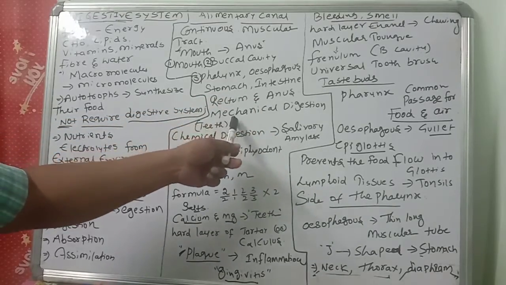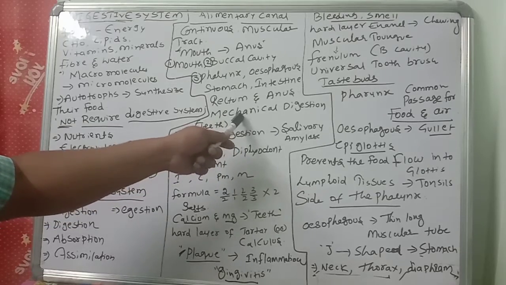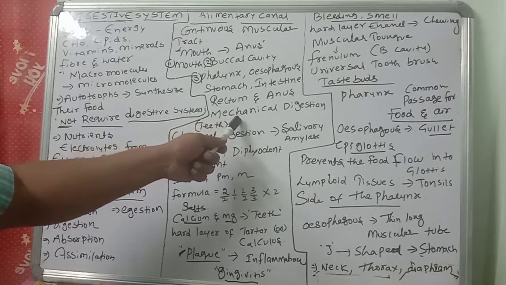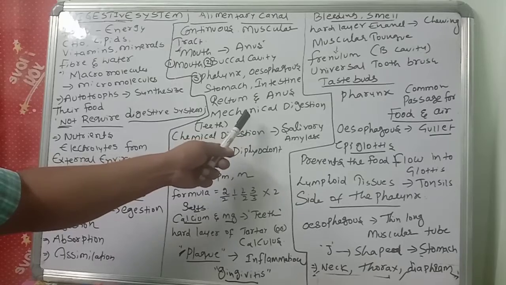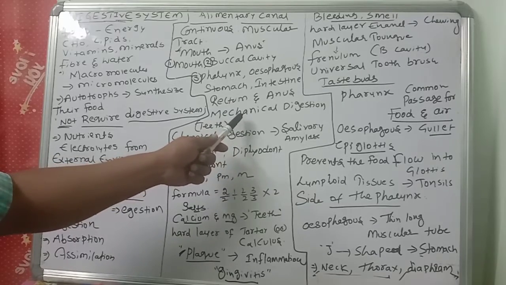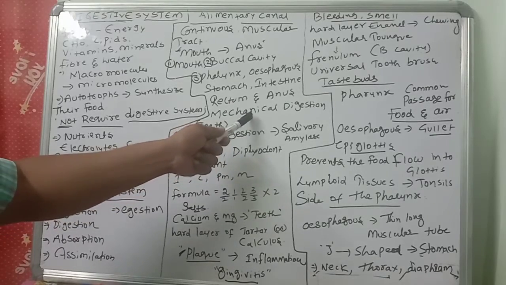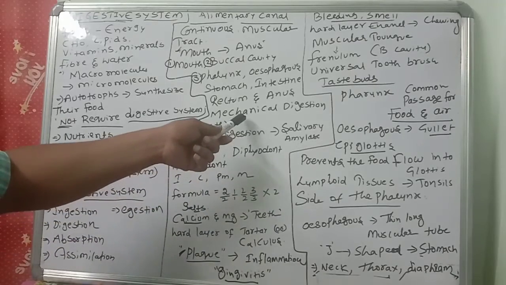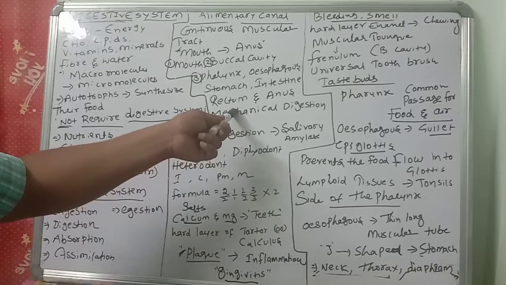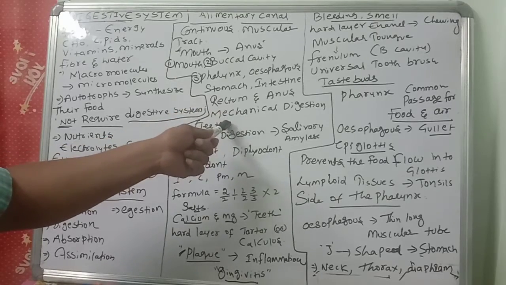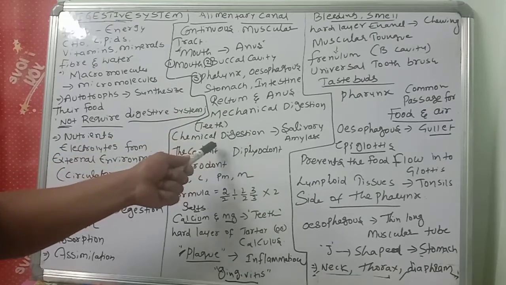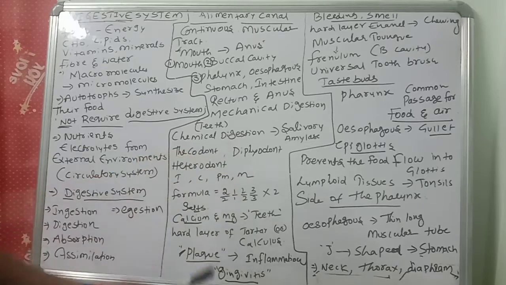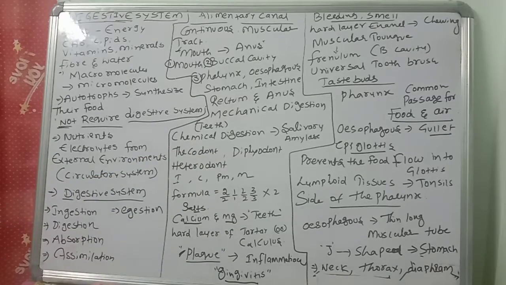In our buccal cavity or oral cavity, two types of digestion are initiated. One is mechanical digestion, another is chemical digestion. Mechanical digestion means there is no involvement of enzymes, only the teeth are involved. Chemical digestion means the salivary amylase is involved.